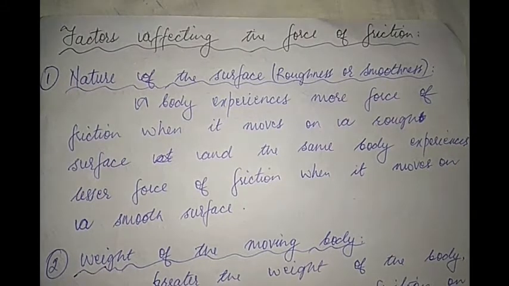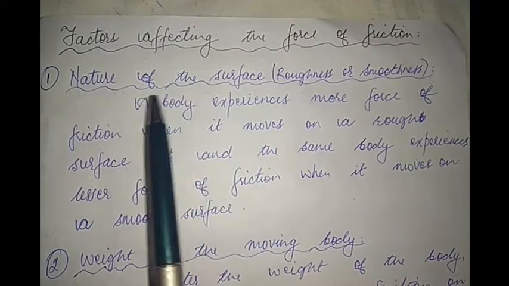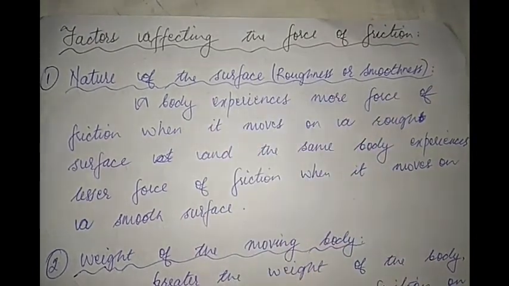Basically there are three factors on which the force of friction depends. Let me first tell you what those three factors are, then after we'll discuss them in detail. So the first factor is nature of the surface. Nature of the surface meaning how rough or how smooth the surface is on which a body is moving.